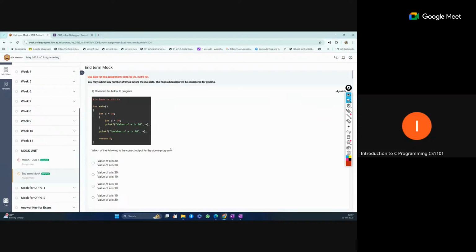Anyone? We have solved this. A equal to 10, then a bracket is started, then int a equal to 30 again. So what will be the output of this code?